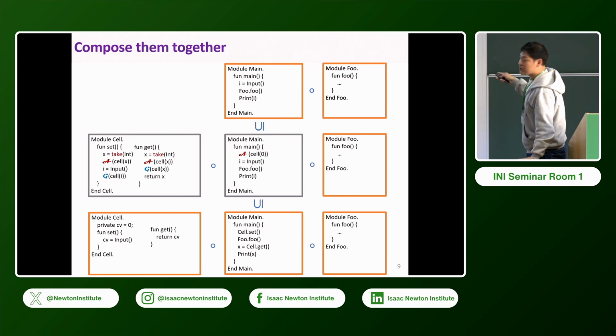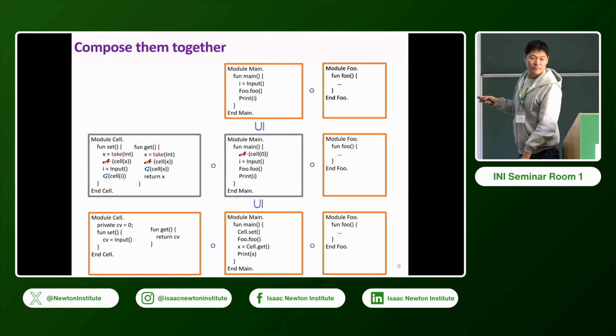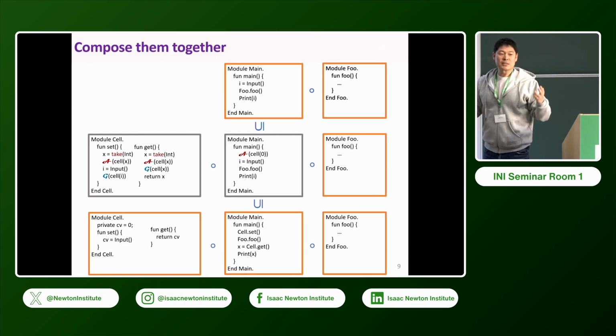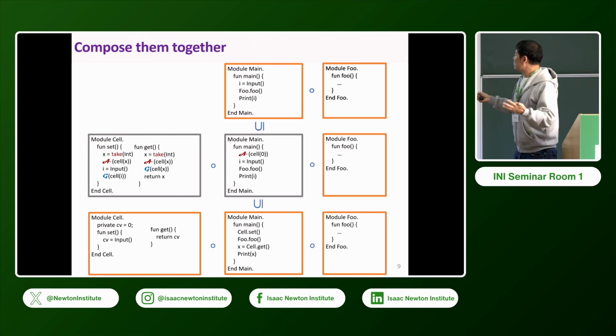So in order to prove this one, you must know that foo doesn't invoke cell. This refinement only holds if foo doesn't invoke cell. Also, this part we can basically automate in our system, because we check every assume against guarantee, and if assume and guarantee match, they can disappear. It's like a reaction, so it goes away. So we can eliminate all matching assume and guarantee automatically, and basically this can be automated.